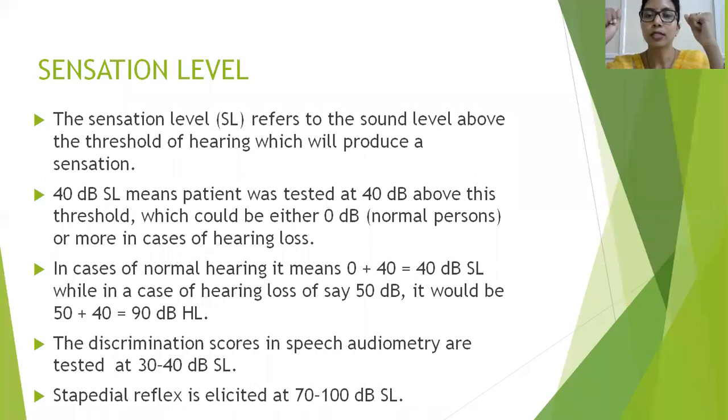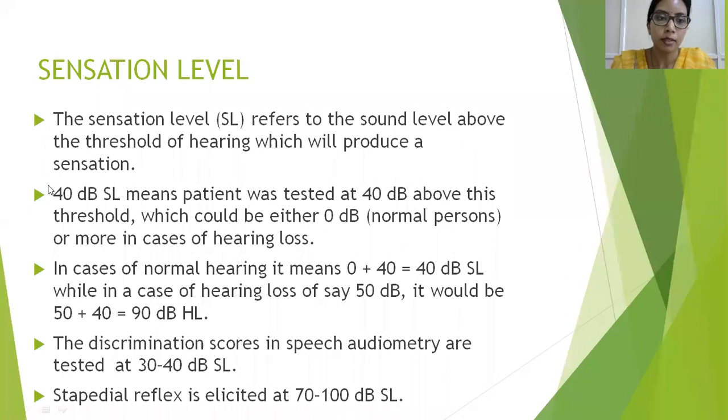If I give them a 20 decibel sound, the patient on my right who has a 10 dB threshold can hear it, whereas the patient on my left who has a 30 decibel threshold cannot hear this 20 decibel sound because it is below his threshold. So sensation level indicates the sound that should be given so that the patient will have a sensation.